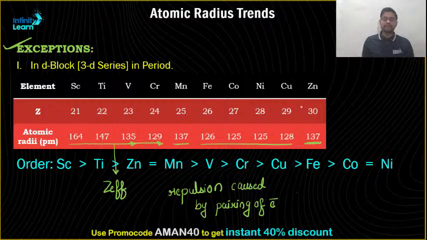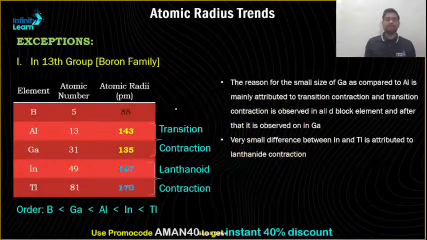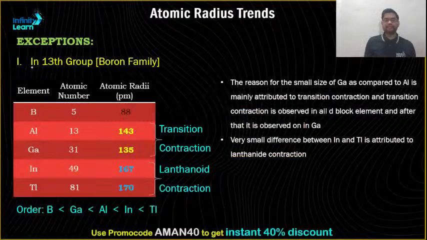Clear? Repulsion caused by what? Pairing of electrons. Clear? So that is the reason in d-block elements. Okay, now coming to the next point, that is the 13th group.